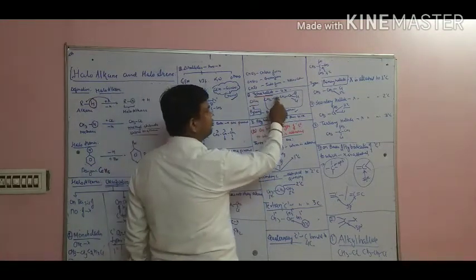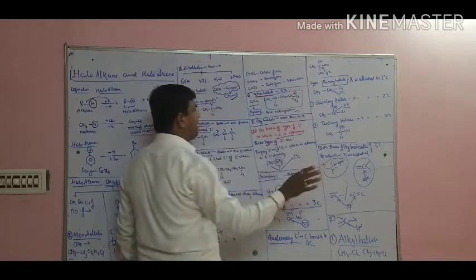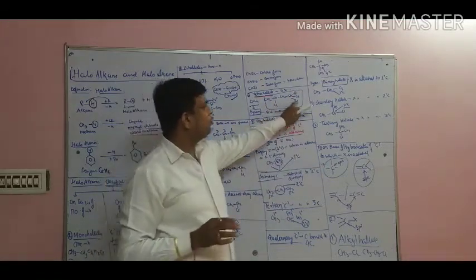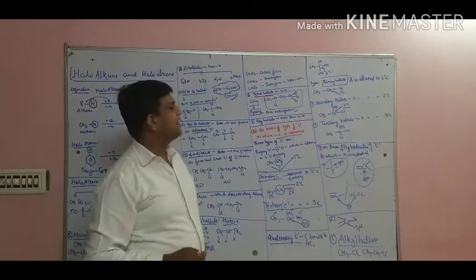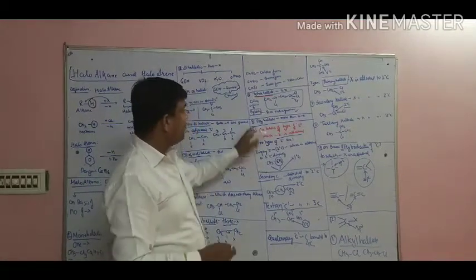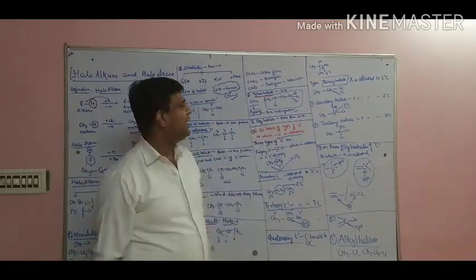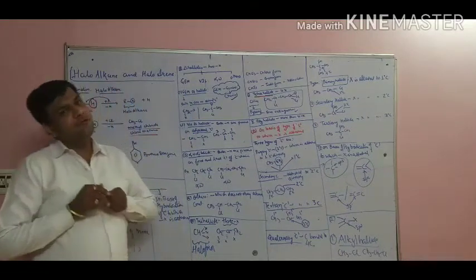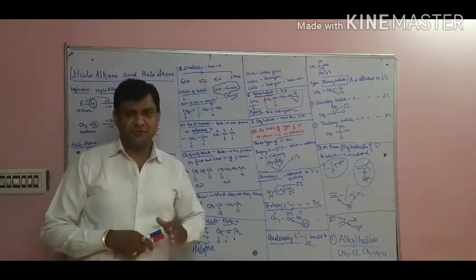See this example, 1 chlorine on one carbon, 3 on the other, doesn't matter. This compound has 4 chlorine atoms. Therefore, it will come under the category tetrahalide. Now see polyhalide. What do you mean by the word polyhalide? As the name is clear, more than 4 halogens. So this is the first classification.